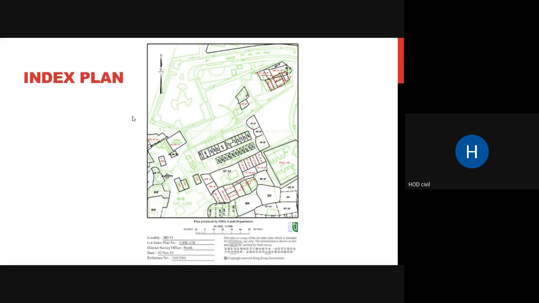detailed plan. So this is your index plan, wherein it shows north. Then it shows various buildings, where they are located and their names, and you can always use this plan to navigate and to reach wherever you want to go, whichever building you want to go to. So this is your index plan.